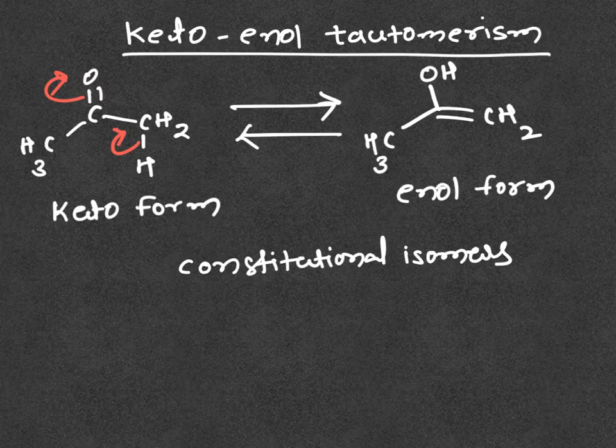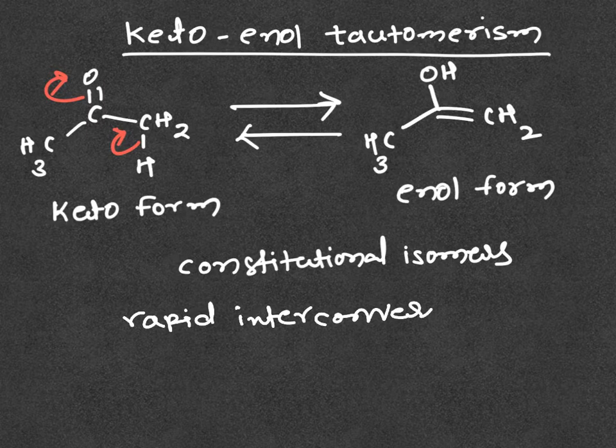Same molecular formula but different bond connectivity, we call constitutional isomers, which undergo rapid interconversion in such a way that we cannot isolate them independently. Tautomers are constitutional isomers which undergo rapid interconversion with one another such that they cannot be isolated independently.